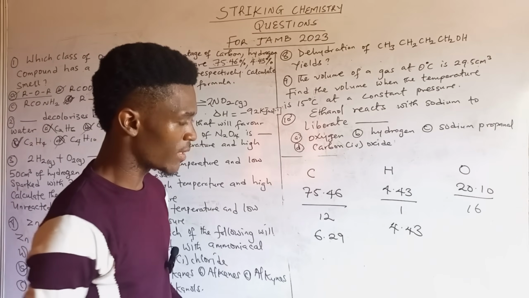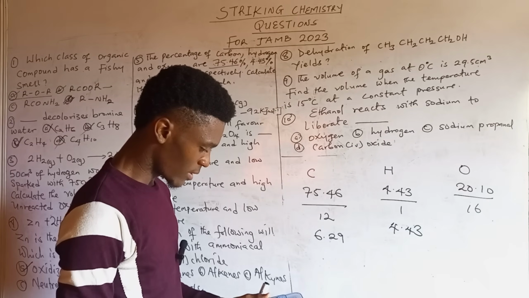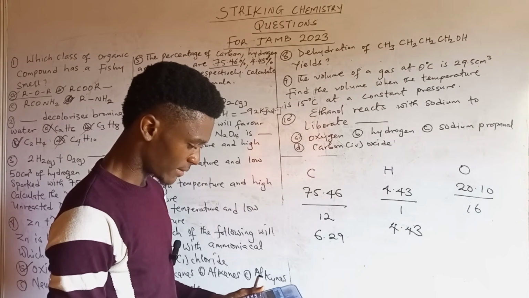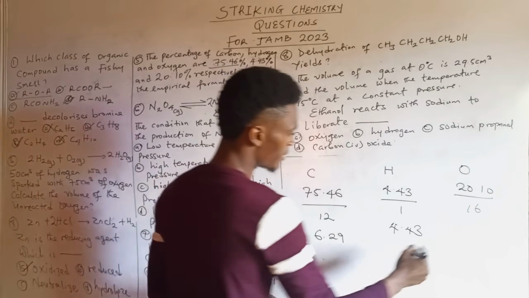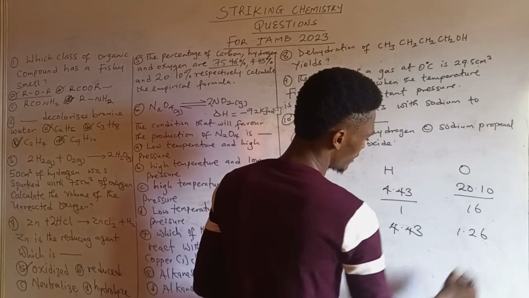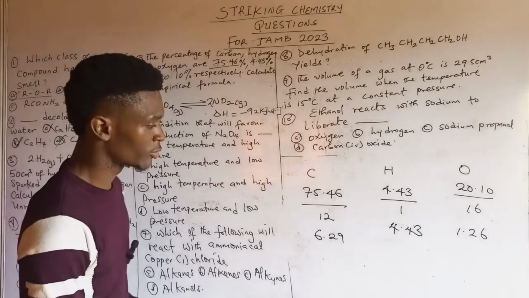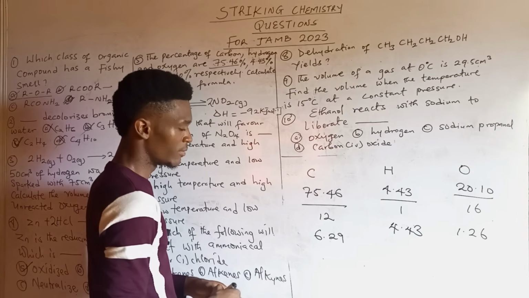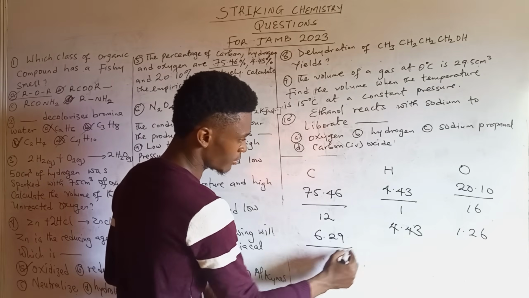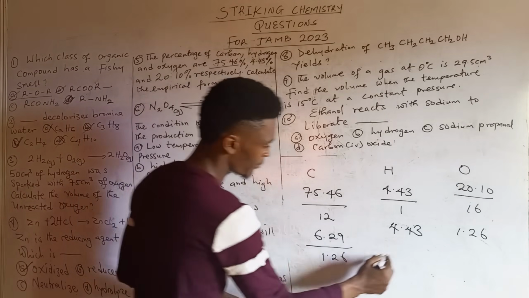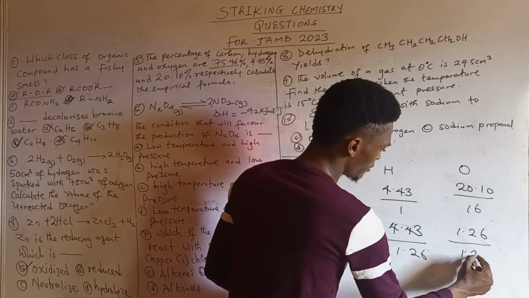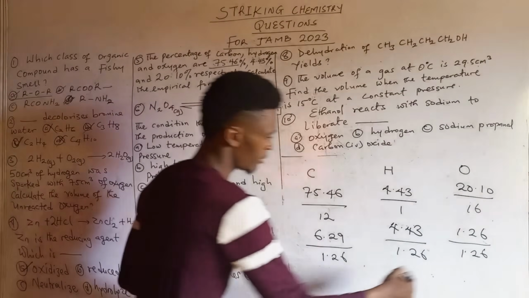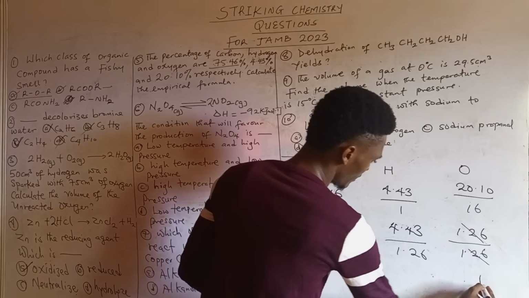Then 20.10 divided by 16 gives us 1.26. So we'll now divide all through by the smallest value, which is 1.26. So it becomes 1.26 over 1.26, which is 1.